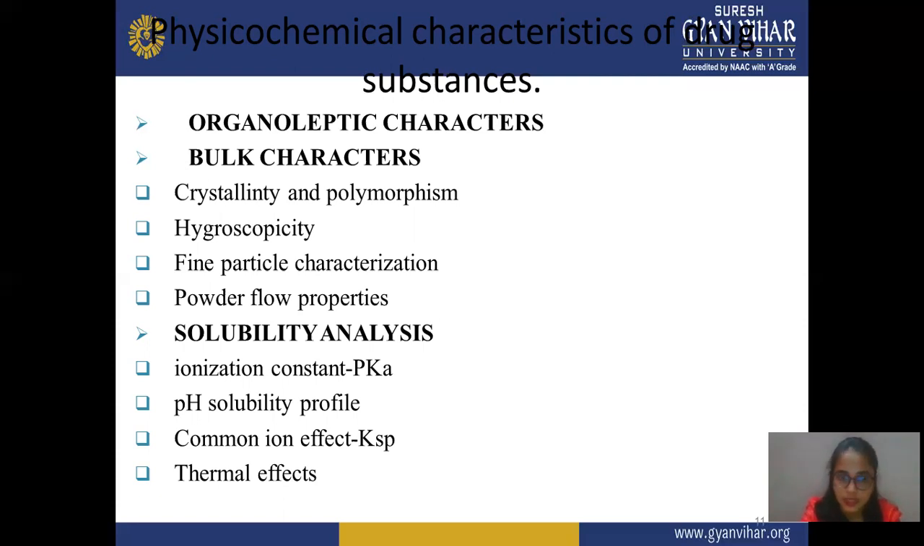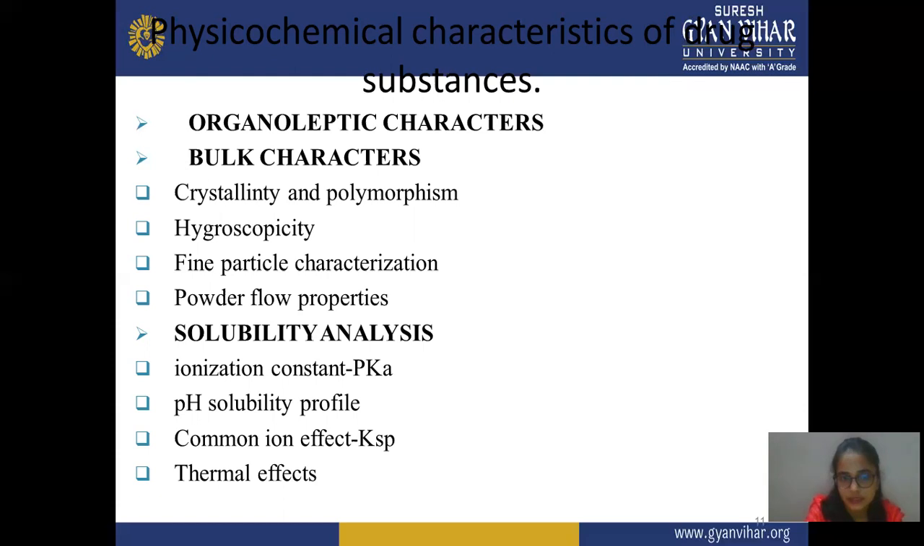Next is physicochemical characteristics of a drug substance. In this, organoleptic characteristics and bulk characteristics. In organoleptic, taste and odor are all included in organoleptic characteristics. Second is bulk characteristics. In bulk characteristics: crystallinity, polymorphism, hygroscopicity, fine particle characterization, powder flow property. All of this comes in bulk characterization. And in the next slide we discuss these individual topics.